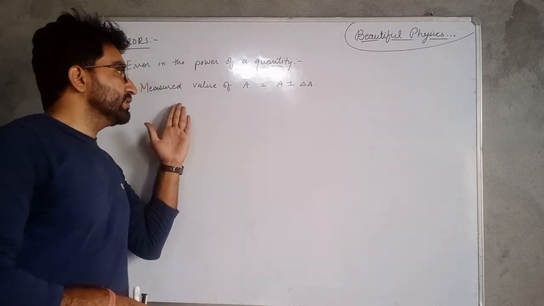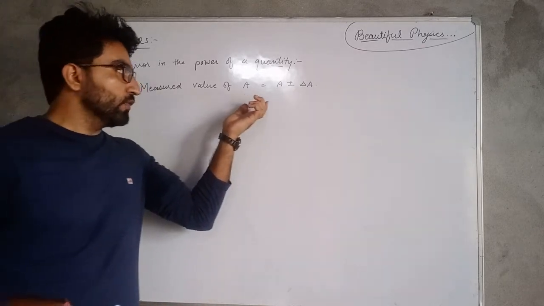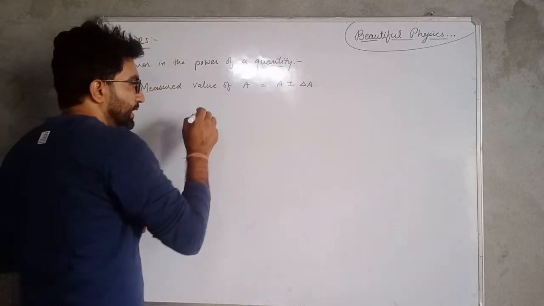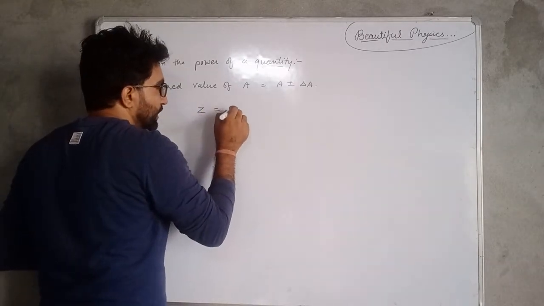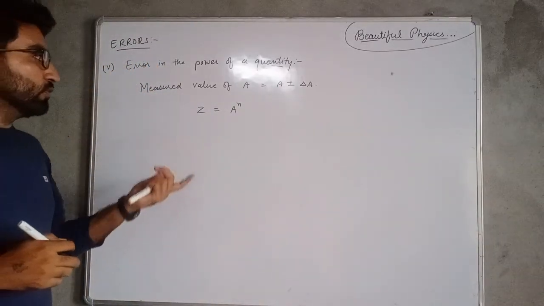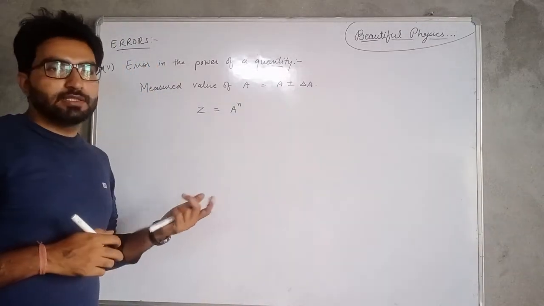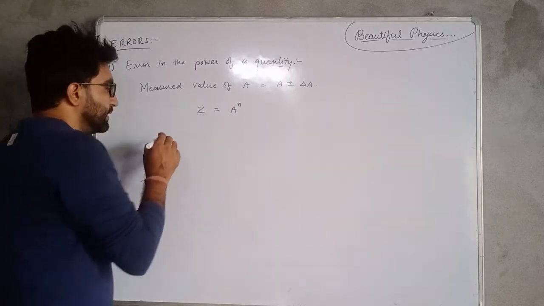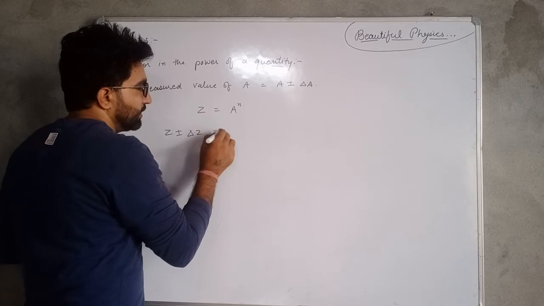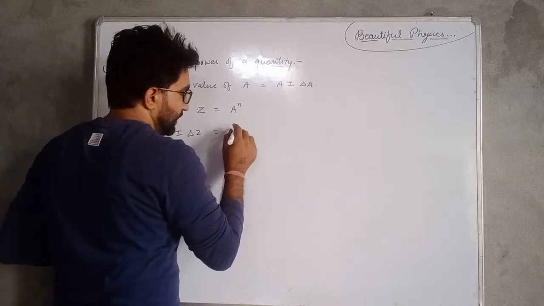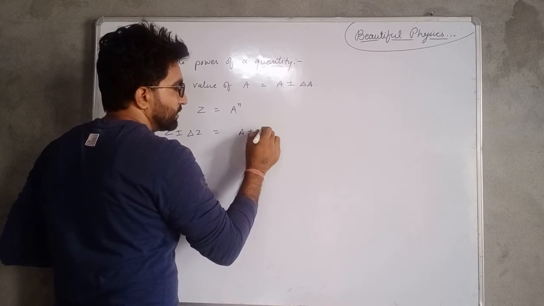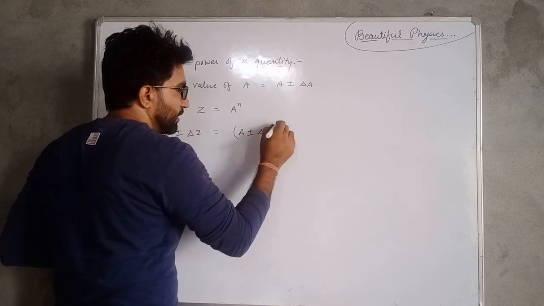Okay, next one is the error in the power of a quantity. We have measured a value of A equal to A plus minus delta A, and we have a quantity Z which is equal to A raised to power n. Then we have to again find out the value of delta Z in the measurement of Z, and suppose that Z plus minus delta Z can be given by A, the value of A being plus minus delta A, raised to power n.